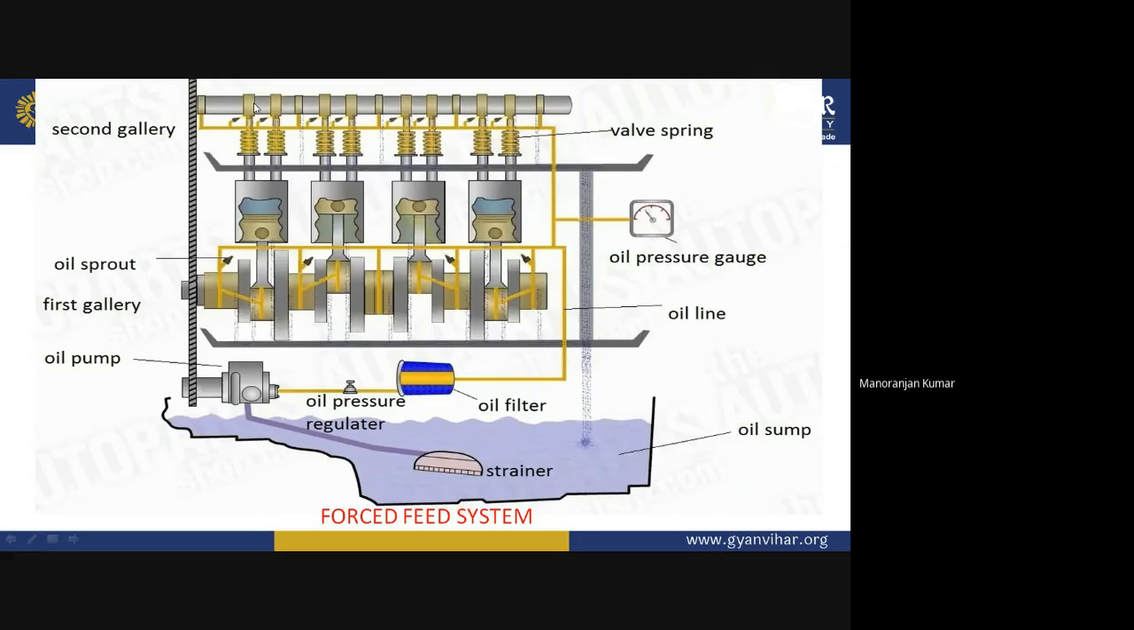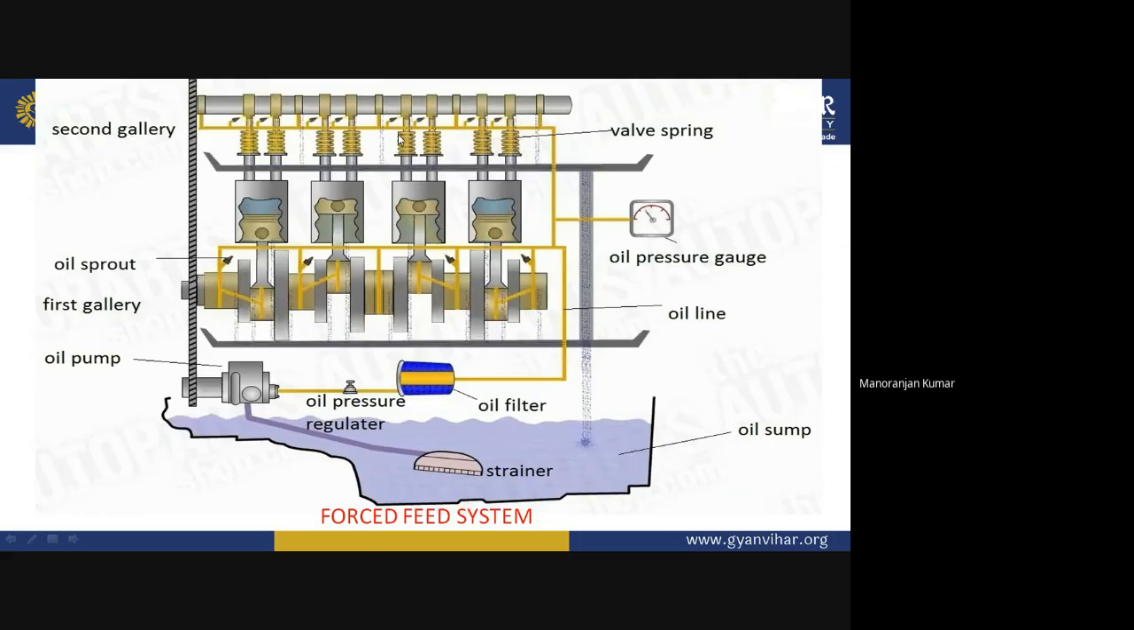Here also you can see on the oil gallery some sprouts are present. These sprouts spray the lubricating oil with high pressure, and in this way the valve, spring and all other small parts of this IC engine will be lubricated.